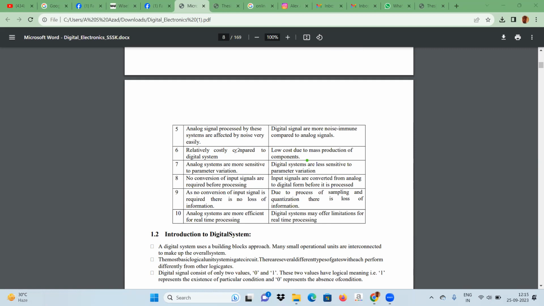Next, analog signals are costly, whereas digital signals are low cost because they are produced in bulk amount. Analog systems are more sensitive to variation of parameters, whereas digital signals are not as sensitive to the variation of parameters.